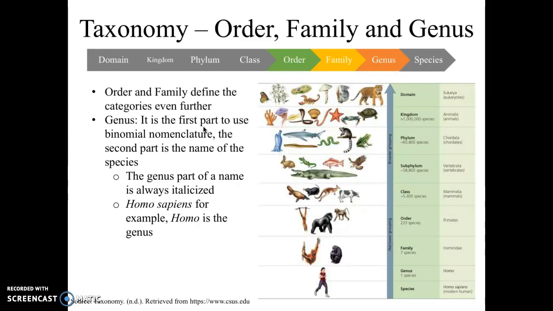To the right, I included this graph that shows you from the very beginning how they categorize these organisms. We start with domain, and you see all these animals that we have: a tiger, a mushroom, a butterfly, a plant. Then it goes into the kingdom, the phylum, the class, the order, the family, the genus, and then the species. You can see where it's order, family, and genus, how specific it starts to get. It really starts to get very narrow by these characteristics.